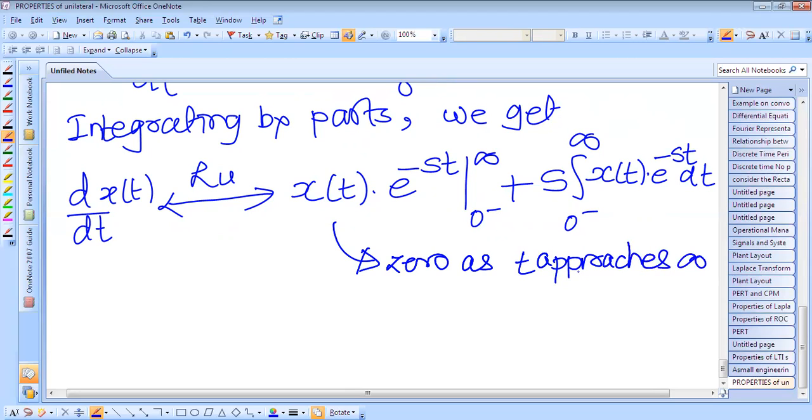Therefore at t equal to infinity this will become 0. And furthermore, the integral of this part is nothing but X of s. So we can write here